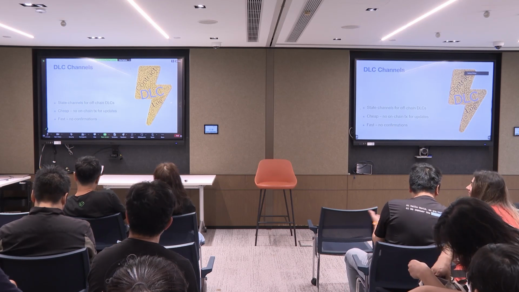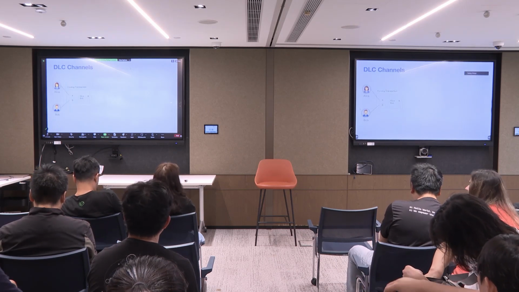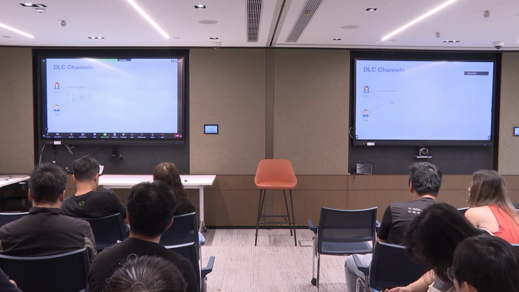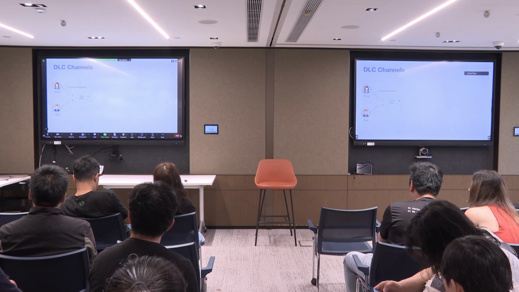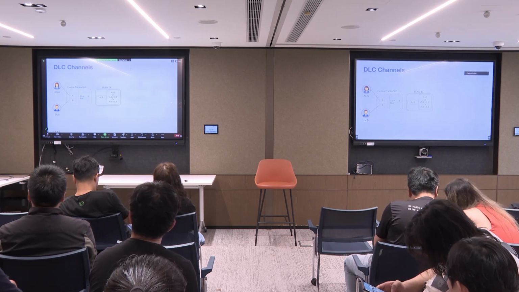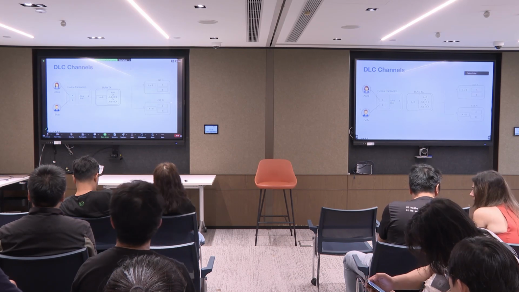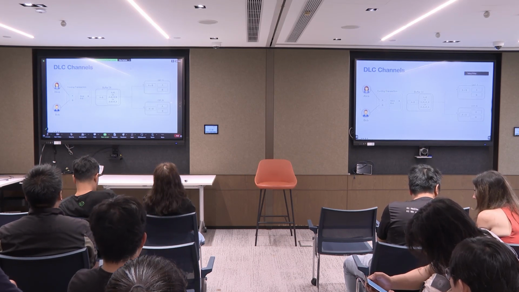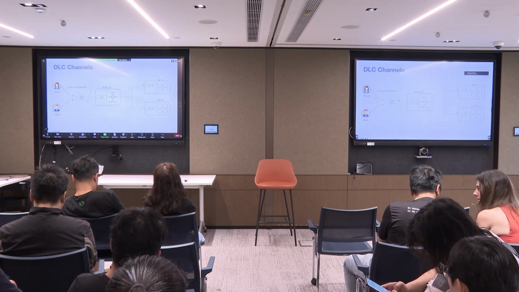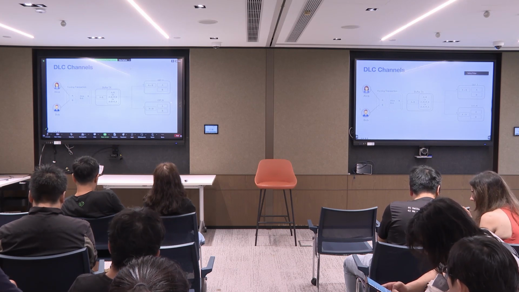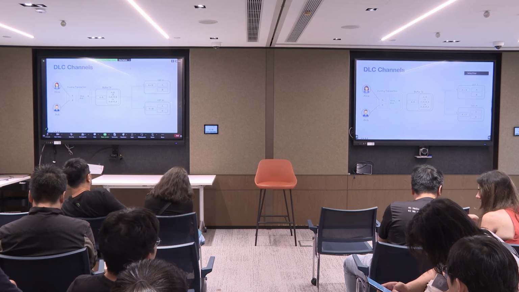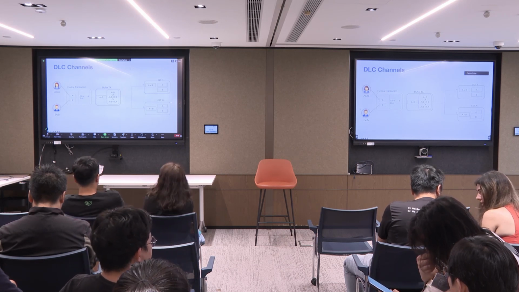And this works like this. We have Alice and Bob. They want to create a DLC channel with each other. So to do that, they lock up their money in a funding transaction, and from there they create a buffer transaction. And from this buffer transaction, they create the CETs. If you remember from earlier, this looks very similar to what we had here. We had a funding transaction for a DLC, which was spending directly into the CET.